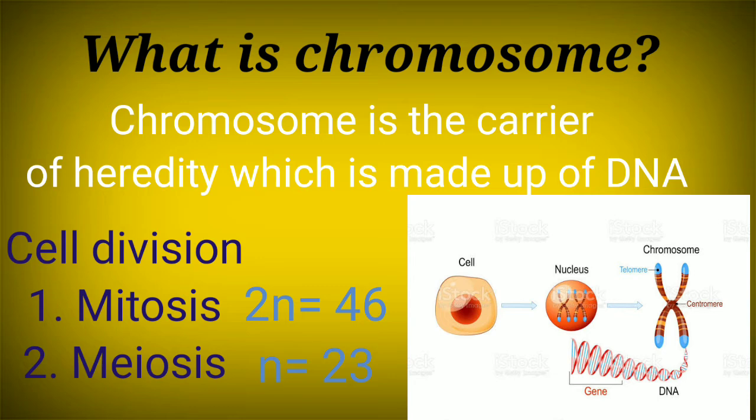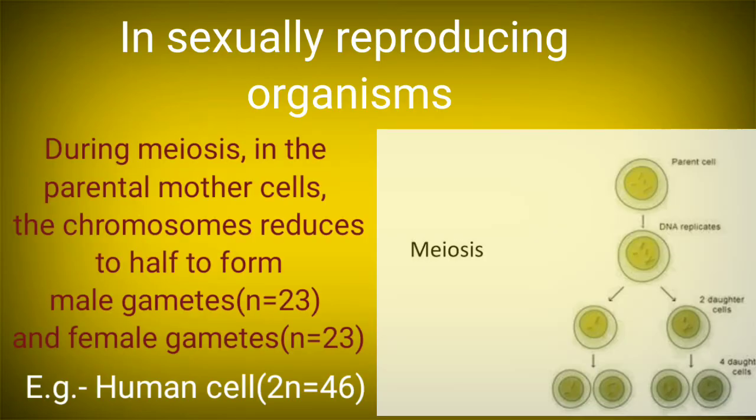So this chromosome is formed inside the nucleus, and this is the aggregation or arrangement of the DNA in the form of two chromatids. In sexually reproducing organisms, during meiosis in the parental mother cells, the chromosomes reduce to half to form male gametes in the male body and female gametes in the female body.